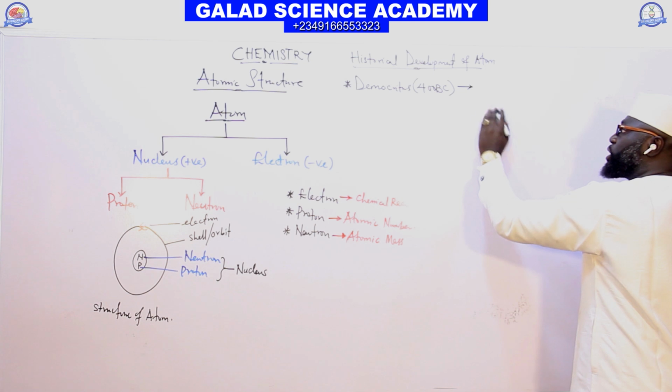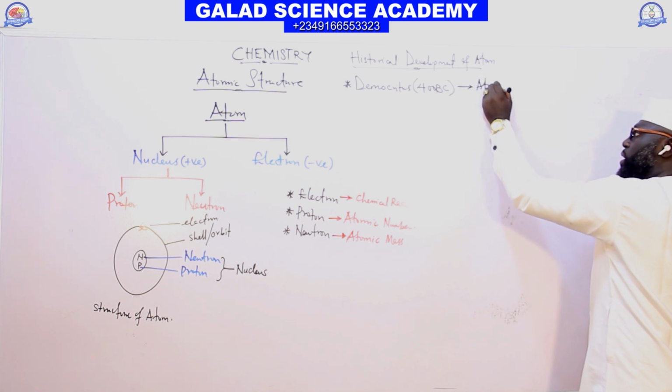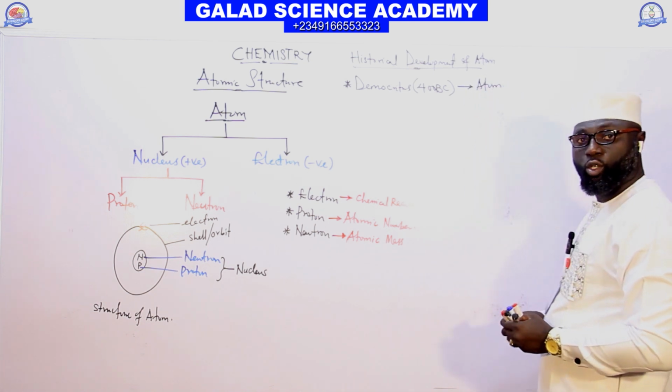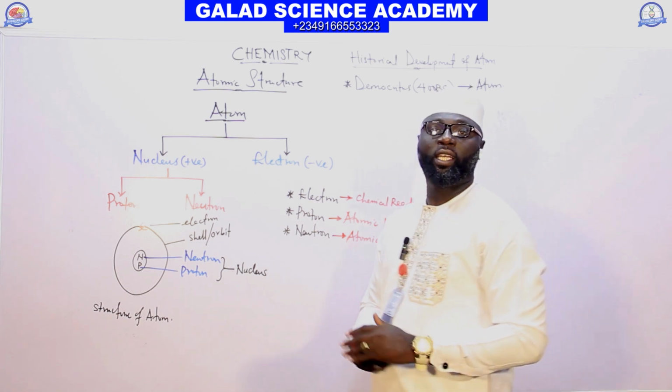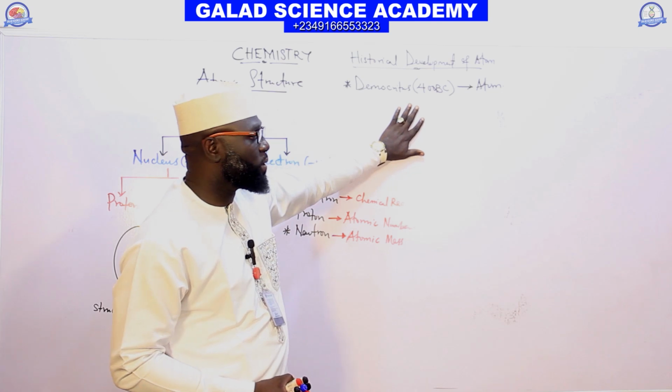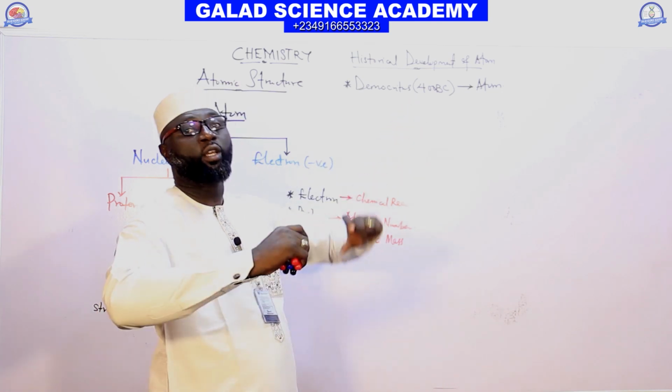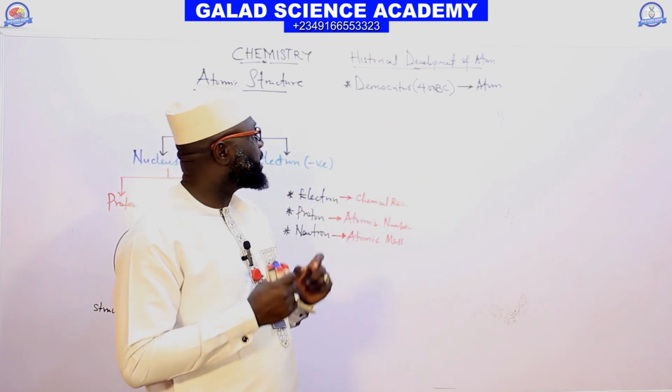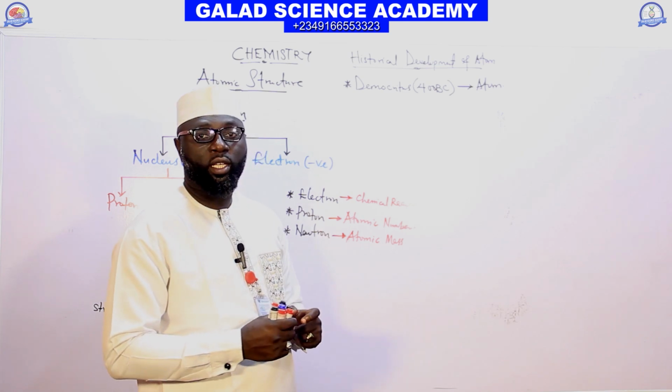So Democritus discovered the atom. The first person that introduced the atom to us is called Democritus, in the 400 years before Christ.